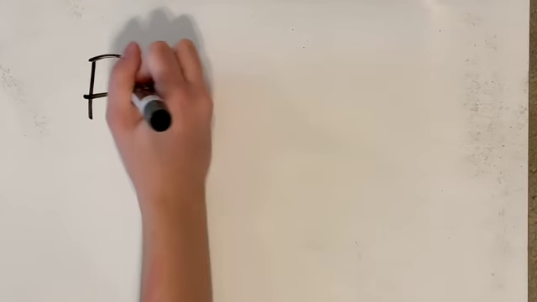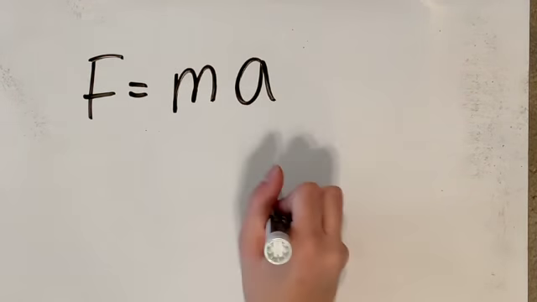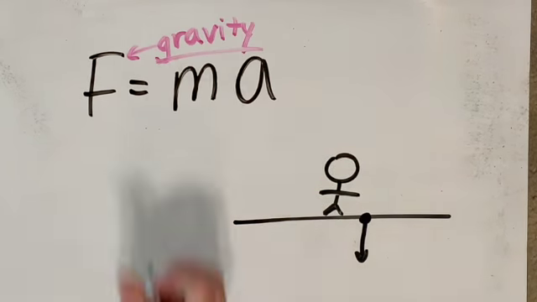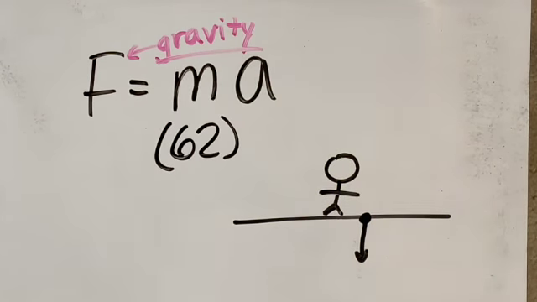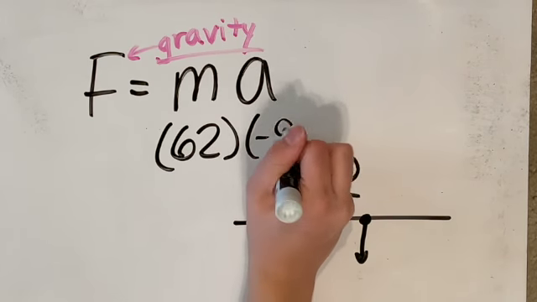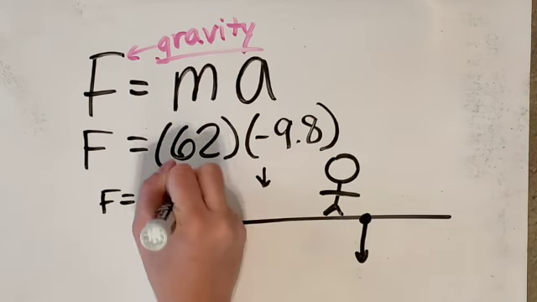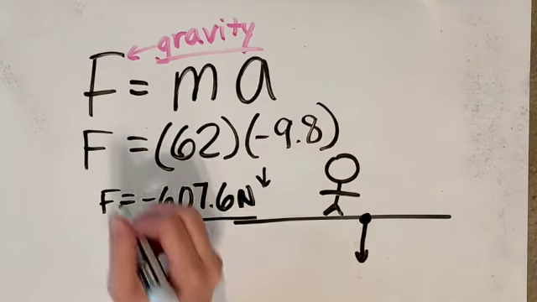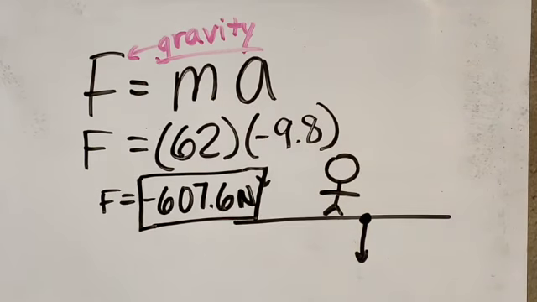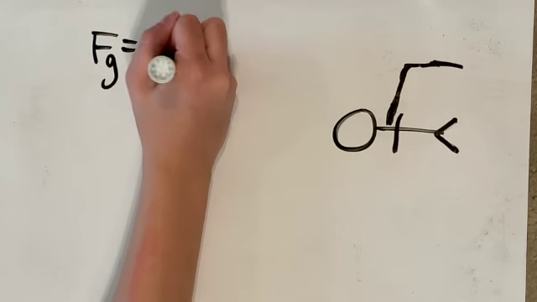Now let's calculate the force of gravity on you using our F equals ma equation. The standard person weighs about 62 kilograms, and the acceleration of gravity is negative 9.8 meters per second squared. The negative signifies a downward force. Based off this, we multiply the two together, and we are able to obtain the force of gravity, which would be 607.6 newtons.